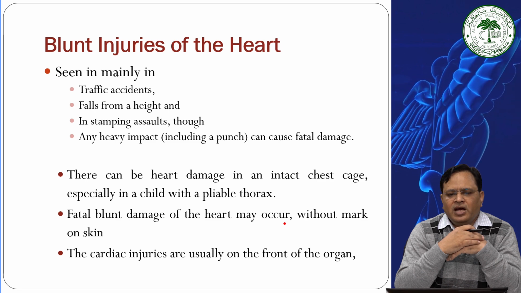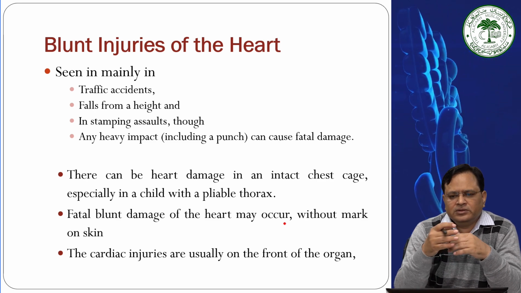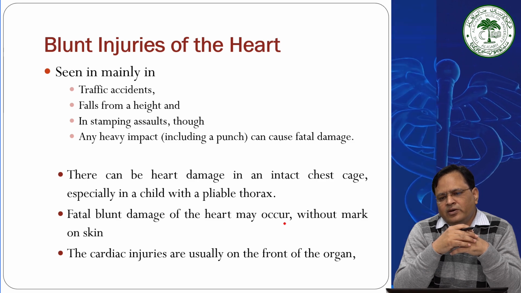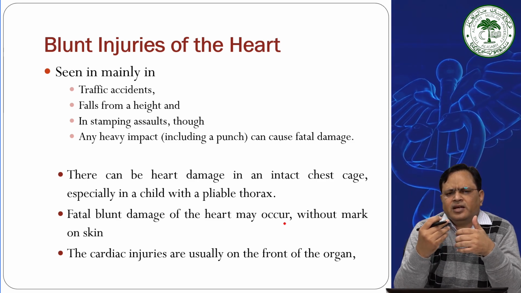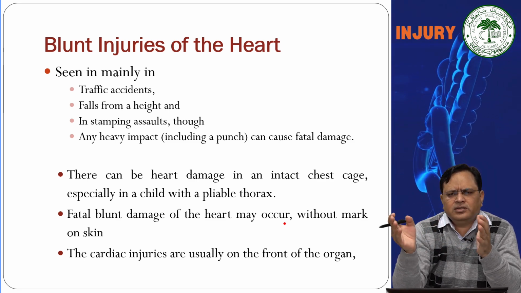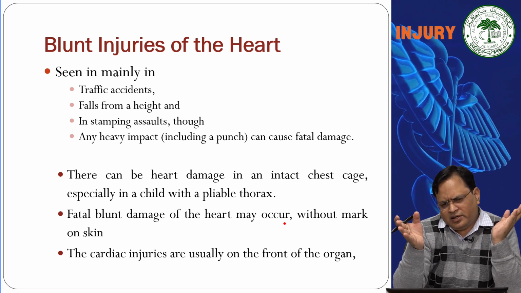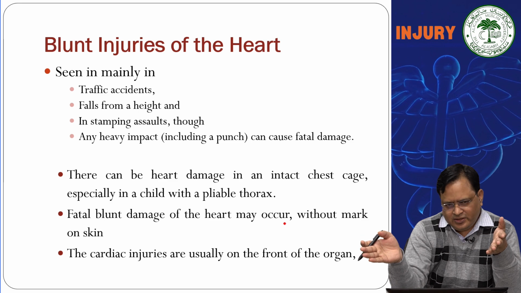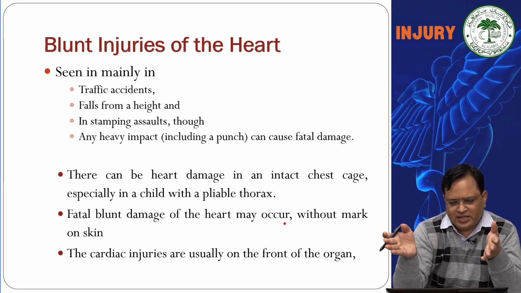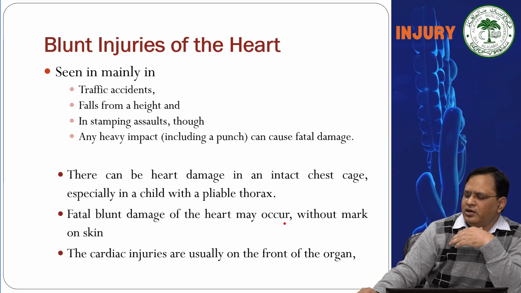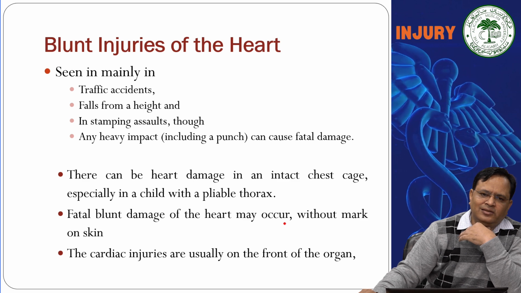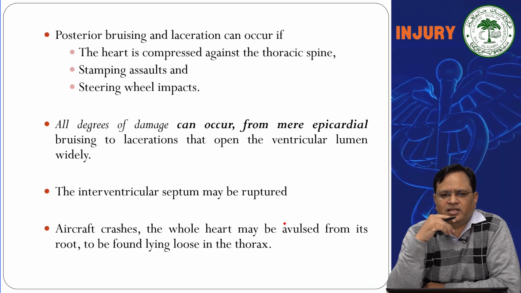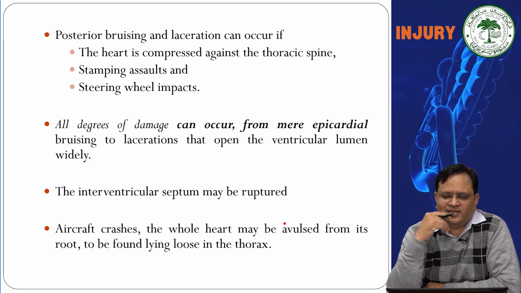Fatal blunt damage of the heart may occur without a mark on the skin. Cardiac injuries are usually on the front of the chest. Most of the time, cardiac injury is because of either an attack from the front or deceleration, where the cardiac structures come out from their attachments and strike the sternum or other structures underneath it. Posterior bruising or laceration can occur if the heart is compressed against the thoracic cavity.